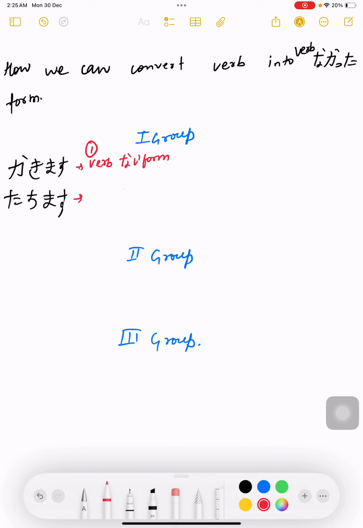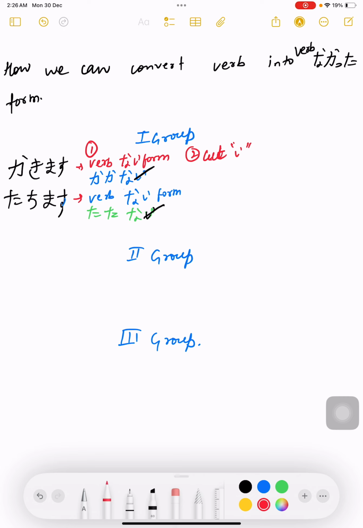So if I say kakimasu nai form, it is kakanai, right? Then tachimasu, what we need to do? We need to change tachimasu into nai form first. So what is tachimasu nai form? Tatanai. Okay, first step done. Second step, cut i. So in the last, when you say kakanai, last is i alphabet, just cut it. Tatanai, last is i, just cut it.